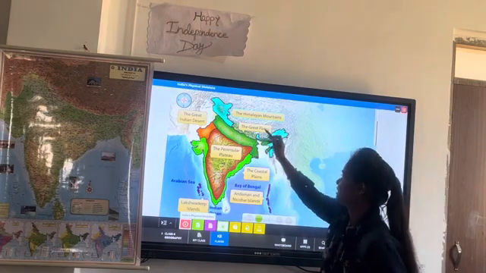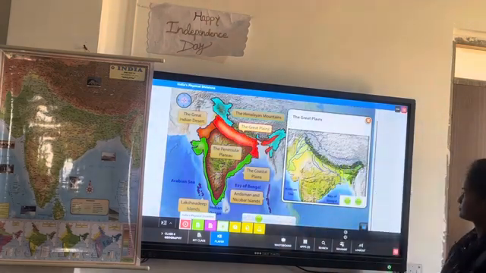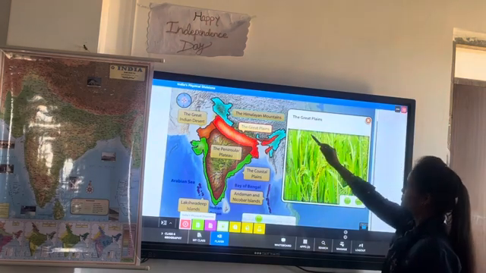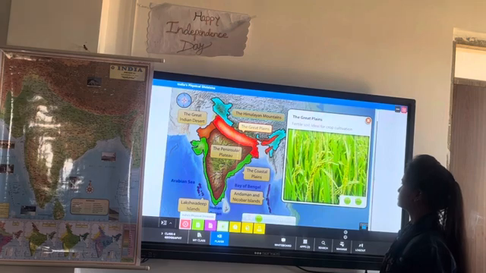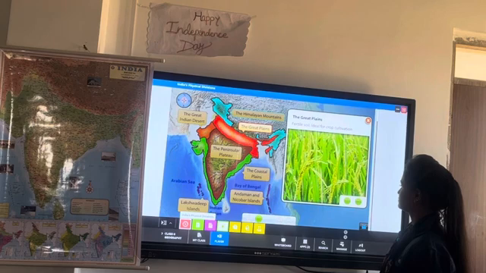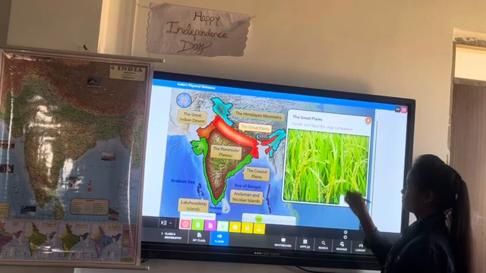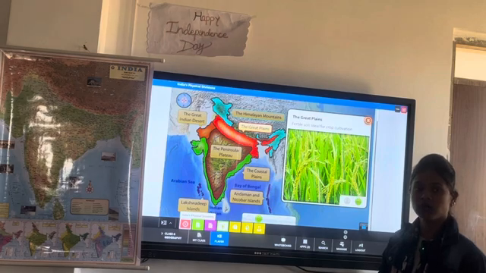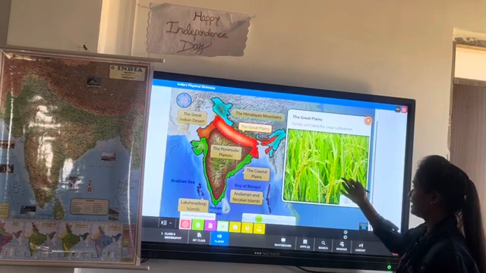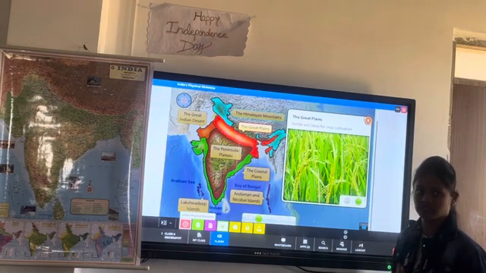Let's know more about the Great Plains. The Great Plains, also known as the Indo-Gangetic Plains, are formed by the deposition of alluvium brought down by the rivers Indus, Ganga, Brahmaputra, and their tributaries. The plains are largely flat and have fertile alluvial soil deposited by these rivers, making them ideal for the cultivation of crops. So the Great Plains are also known as the Indo-Gangetic Plains and have very fertile soil, ideal for crop cultivation, right?